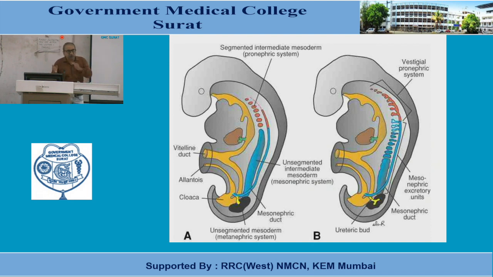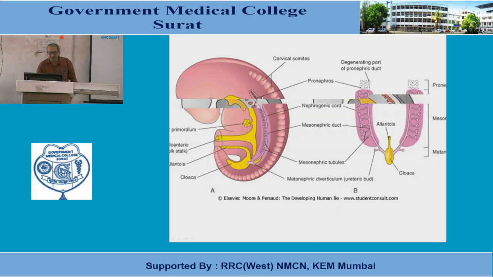In the urogenital system, no doubt they also give rise to the genital system, but in the urinary system, they are the source for the development of the kidney as well as the ureter. One more figure, the same figure: the upper segmented nephrotomes are there, and the lower unsegmented nephrogenic cord is there.